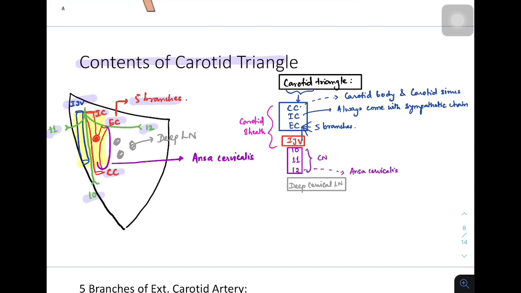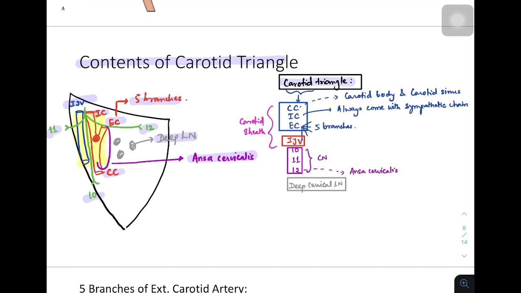Then we have the deep cervical lymph nodes, and we have a loop of nerve going downwards from the hypoglossal nerve, which is called the ansa cervicalis. So all the major contents of carotid triangle are done with this simple image. Now we'll revise it again.